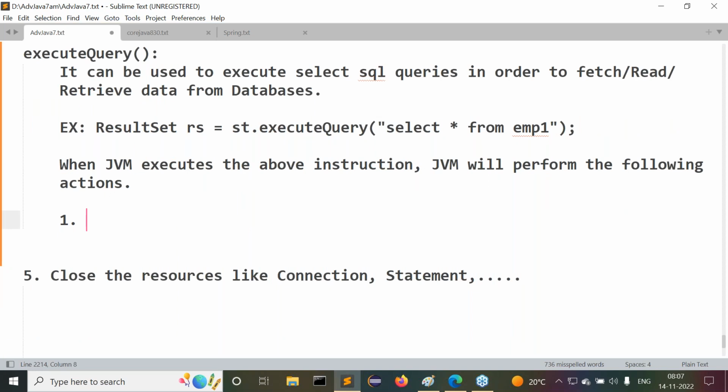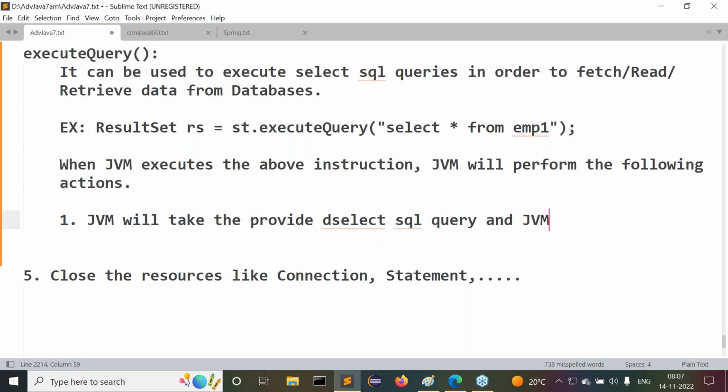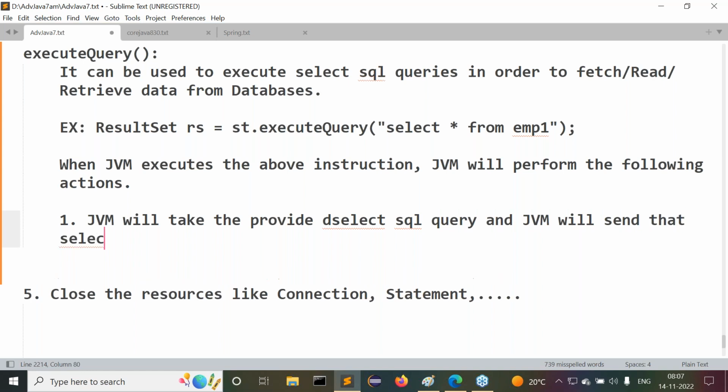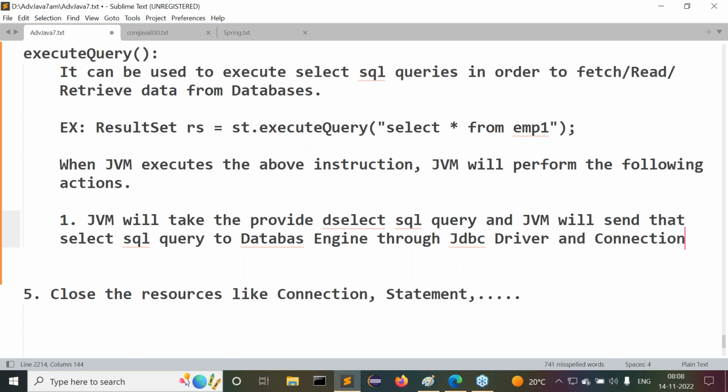First of all, the JVM will take the provided select SQL query and send that select SQL query to the database engine through the JDBC drivers. I'm generalizing, not specific to the type 1 driver, through the JDBC driver and database connection.